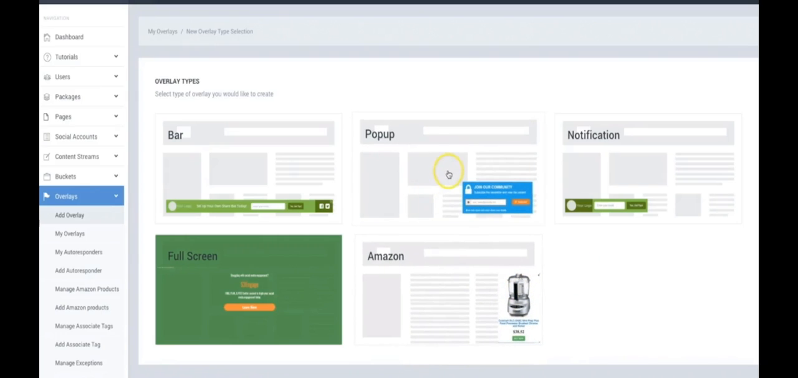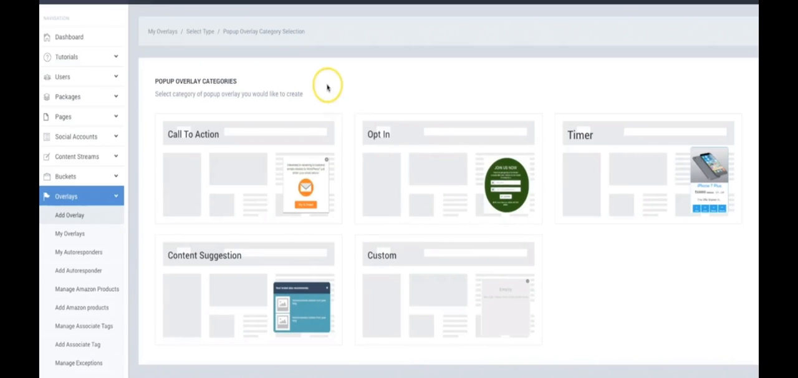Okay, I'm just going to go ahead and choose pop-up for the purpose of this demo video. And once you go into the pop-up category, you can further filter it by either adding a call to action, an opt-in, a timer, a content suggestion, or you can do a completely custom pop-up and add anything you want.